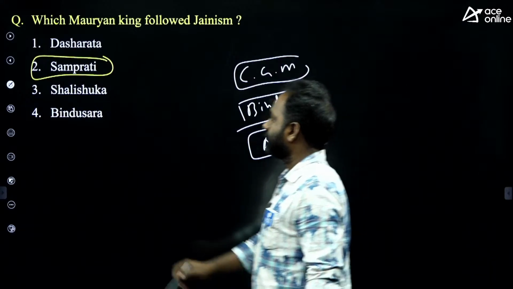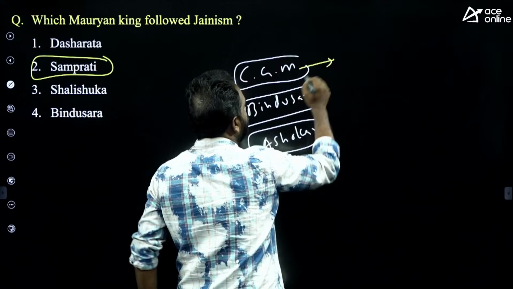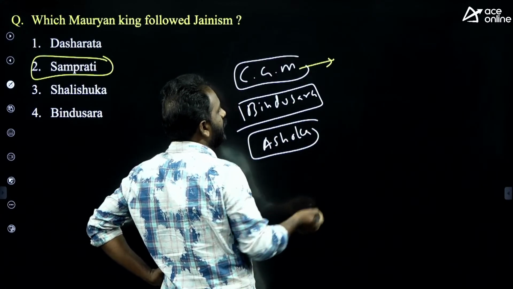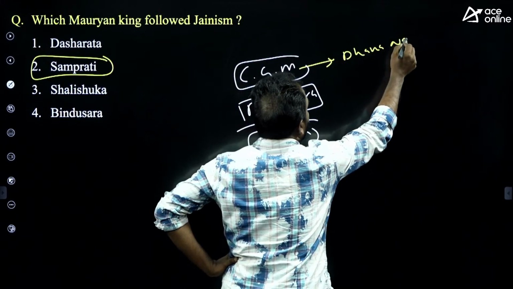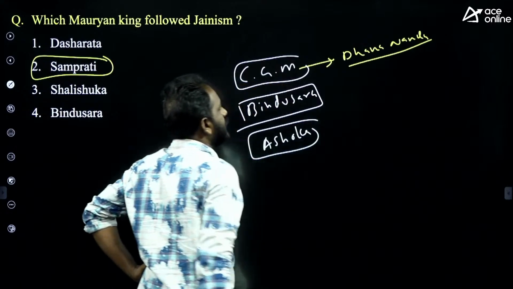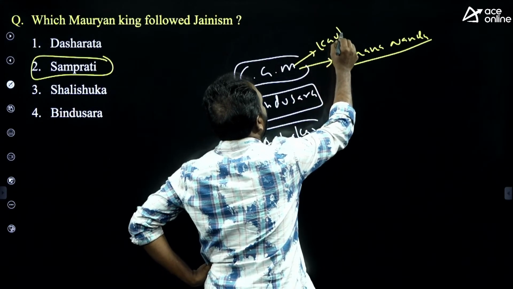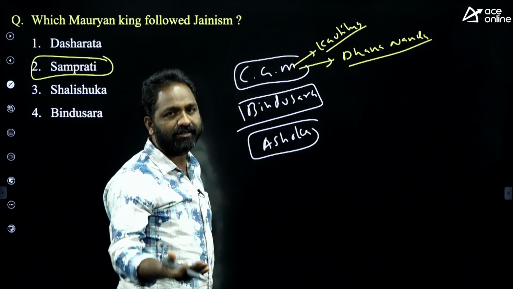Everybody knows that Chandragupta Maurya was the founder of the Mauryan dynasty. He defeated the Dhanananda, and by defeating Dhanananda he founded the Mauryan dynasty. Chandragupta Maurya took the help of whom? Kautilya, who wrote a book called Arthashastra.